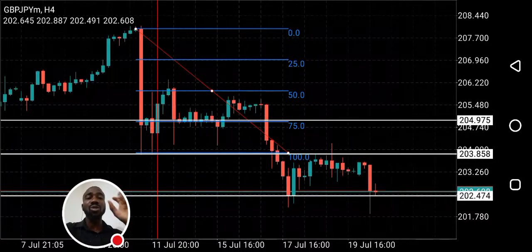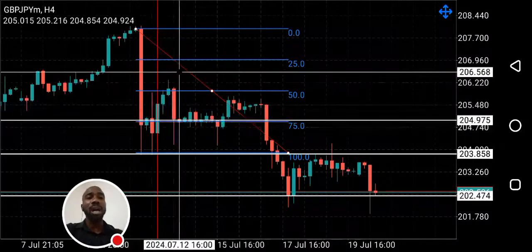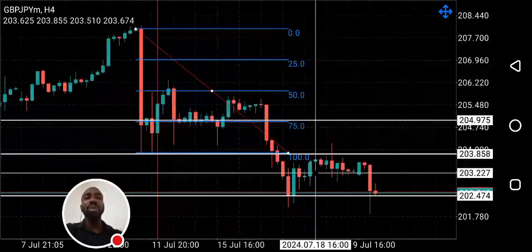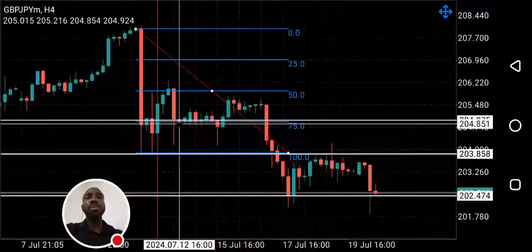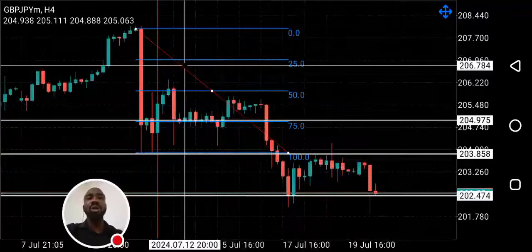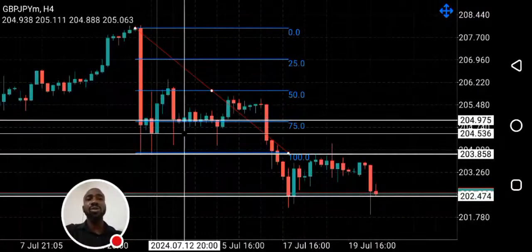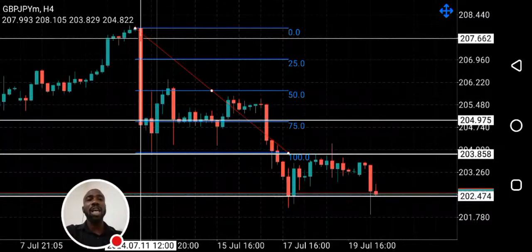That 50% is called consequent encroachment, and there's a high probability that price pulls back from that level. Price will drop from that level, and you can see what has been playing out in the market. After 50% of that fair value gap got filled, what happened? Price has been bearish. So there's a high probability that they might not want to push price up to this area. Price might not come back to this area because 50% of this fair value gap has been filled.